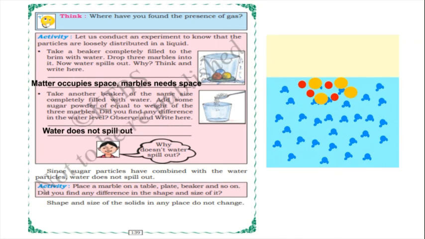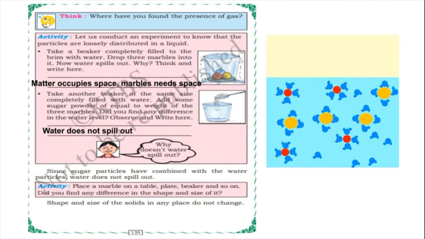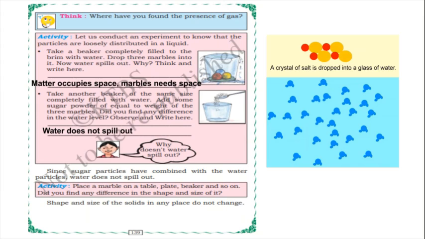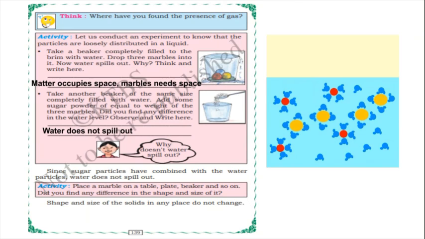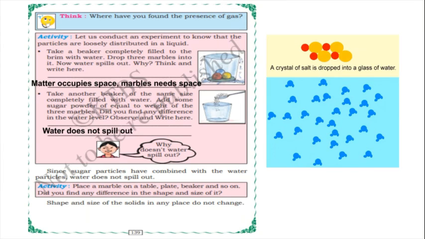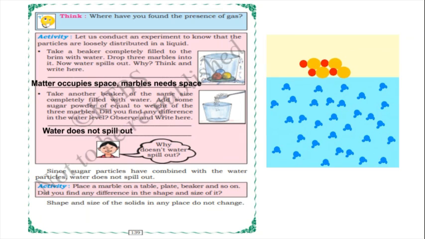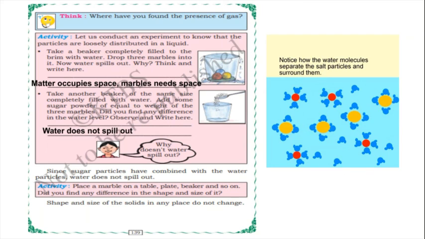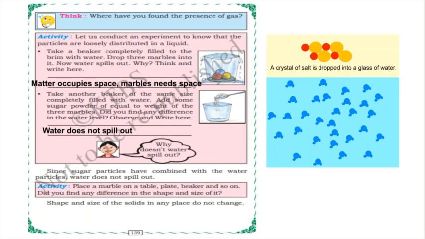So how have we done this sugar experiment? If you add sugar or salt, you can observe in the picture. Notice how the water molecules separate the salt particles in a crystal of salt dropped into a glass of water. These yellow and red are sugar or salt. The blue color is water molecules. So when we put it in the water, the particles combine with the water particles, so that water does not spill out. Okay, you can observe in the picture here. Yes.